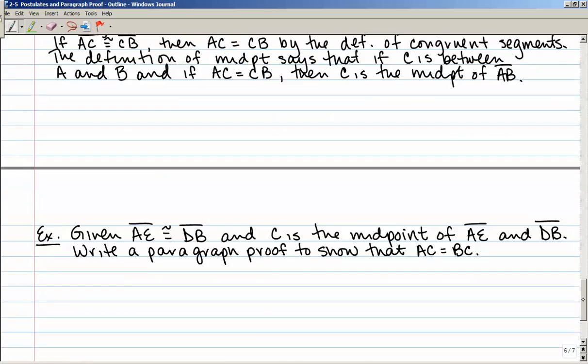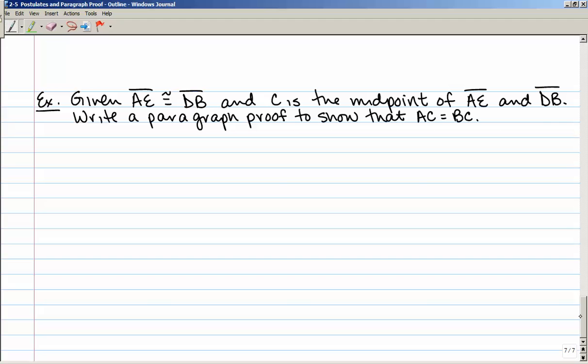Let's try another example. Given that segment AE is congruent to segment DB, and that C is the midpoint of both AE and DB, we need to write a paragraph proof to show that AC is equal to BC. So let's draw a picture. I have segment AE, and I have segment DB,